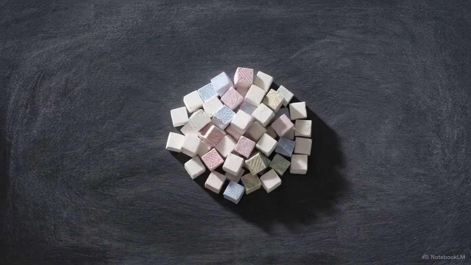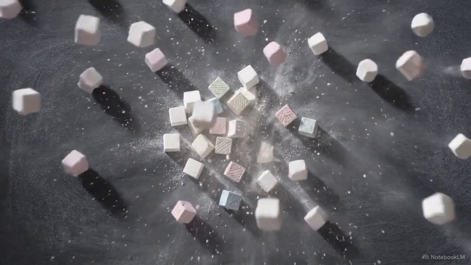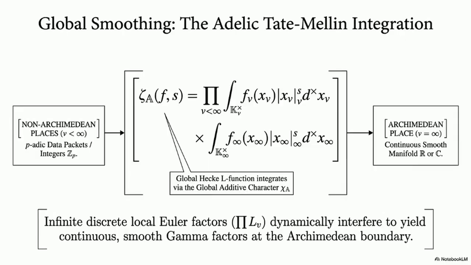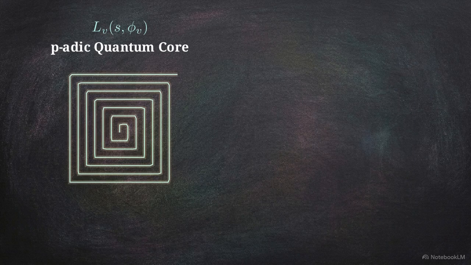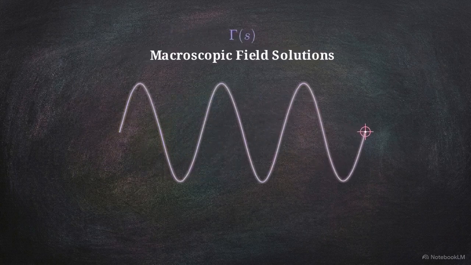We cannot treat the boundary between these spaces as a hard stop. Doing so causes the local packing fractions to become unstable, leading to a breakdown in the global calculation. The solution is the Adelic-Tate-Mellon integration. This formula forces the infinite discrete factors from the p-adic side to dynamically interfere, yielding smooth gamma factors at the Archimedean boundary. This integration ensures that the rigid arithmetic of the quantum core seamlessly unwinds into the macroscopic field solutions we perceive as physical forces.